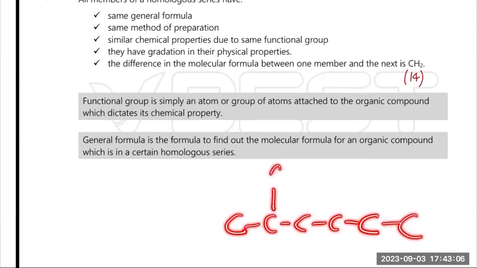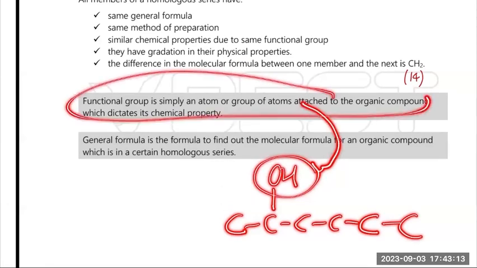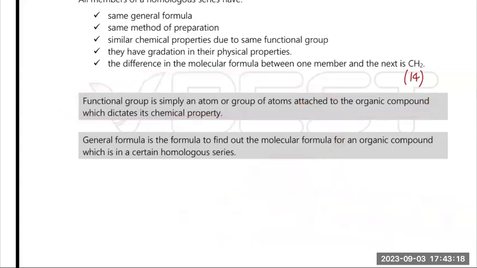Only the ones that are very unique, like OH, other than carbon and hydrogen, we call a functional group, because most of the time reaction only takes place there. It won't take place on the whole thing, except combustion, cracking, those things, because combustion and cracking are based on hydrocarbon. The rest are based on functional group. Then the general formula is like a calculation formula you memorize. You put in the number of carbon, then you can find the formula. Memorize it in case I ask you to write the general formula.